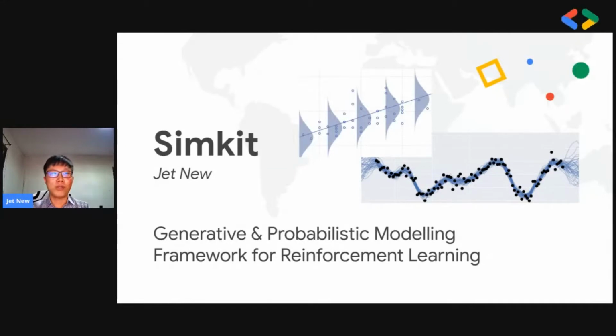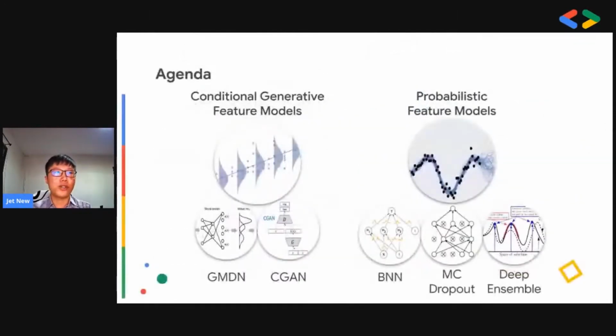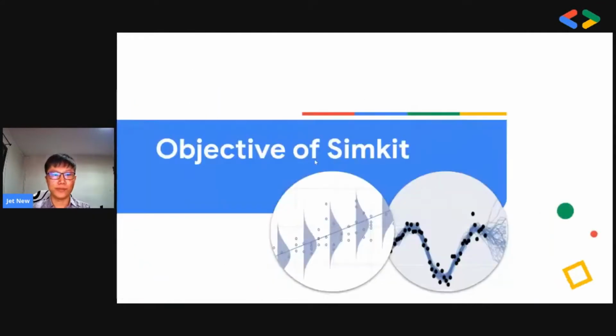During my summer 2020 break, I was fortunate to intern at Grab as a machine learning engineer. Over the last 3 months, I worked on Simkit, which can be used for many pricing and decision-making problems in Grab's ride-hailing and deliveries business. In my sharing, I will introduce the various generative and probabilistic models that I implemented using TensorFlow Probability, a Python library built on TensorFlow to combine probabilistic models and deep learning.